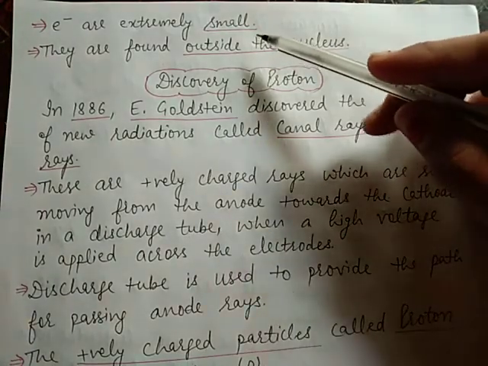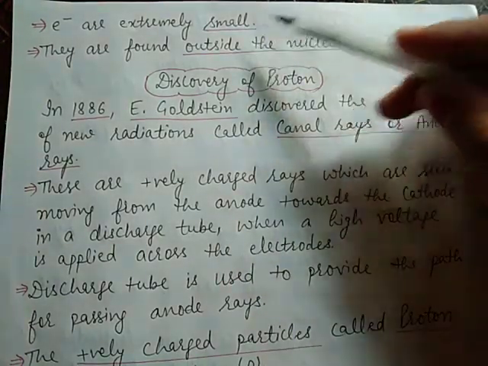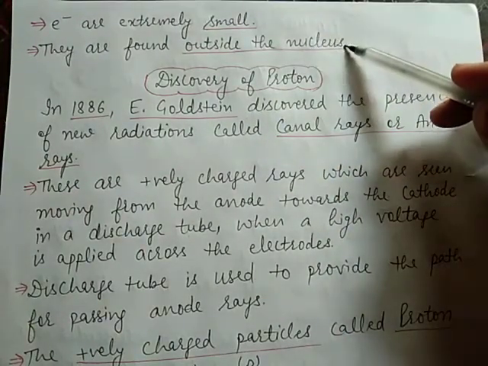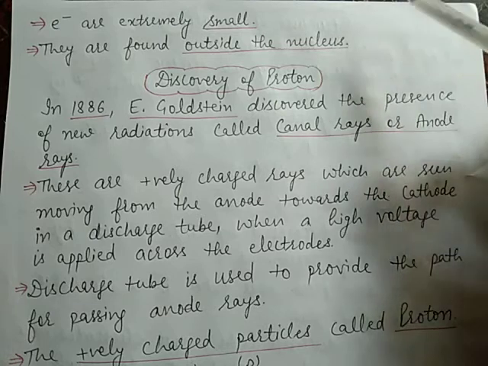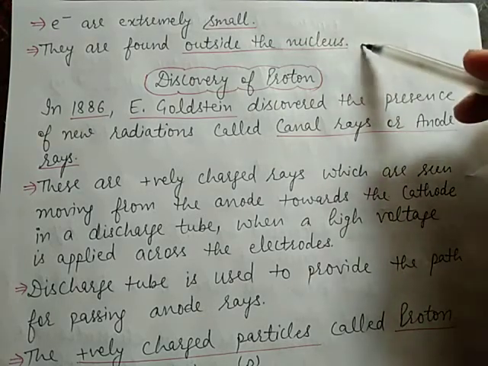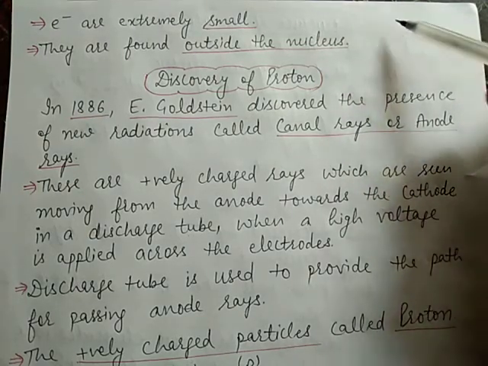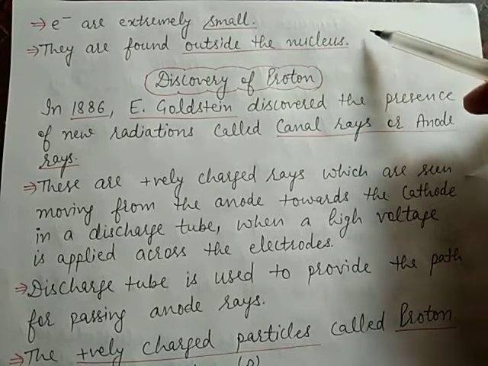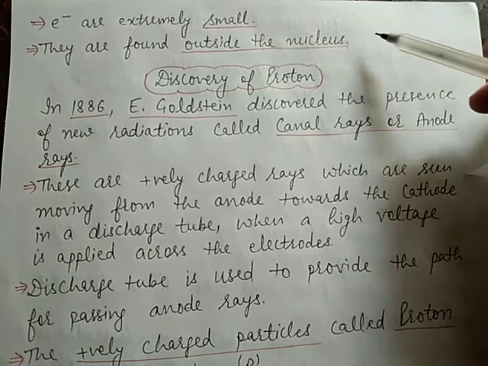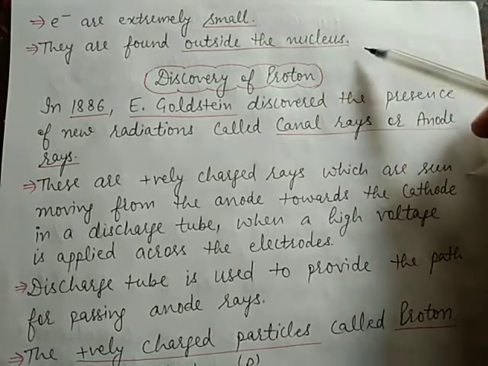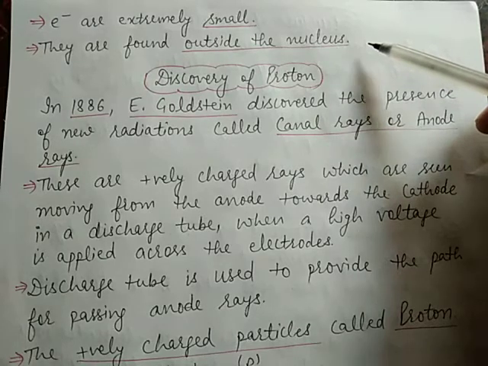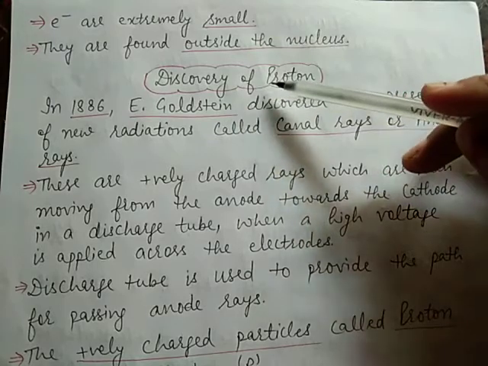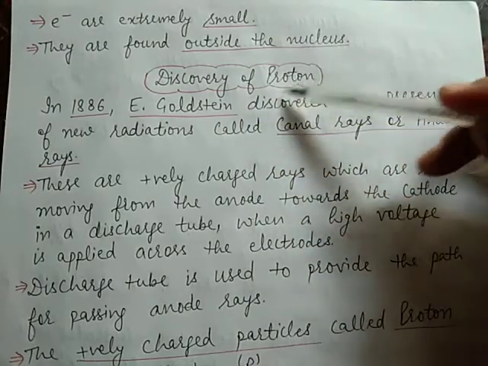Now the next point is electrons are extremely small. They are found outside the nucleus. Means inside the nucleus protons and neutrons are present, but electrons are revolving outside the nucleus. Now all these are the features of electrons. Now the next topic is discovery of proton.